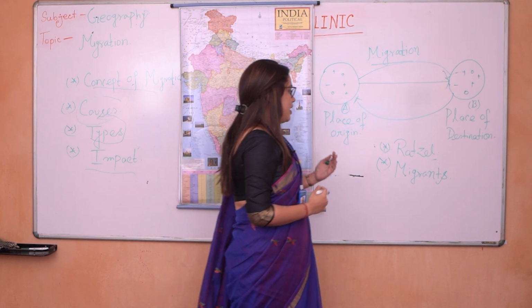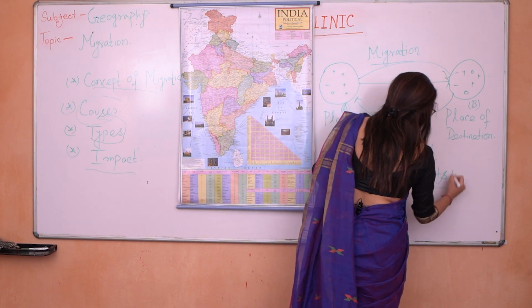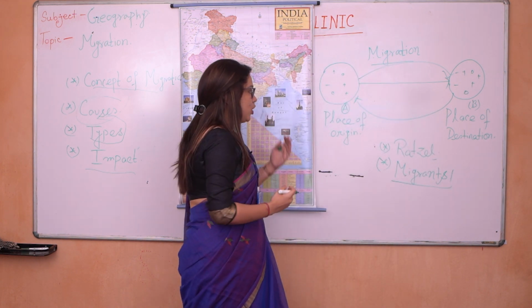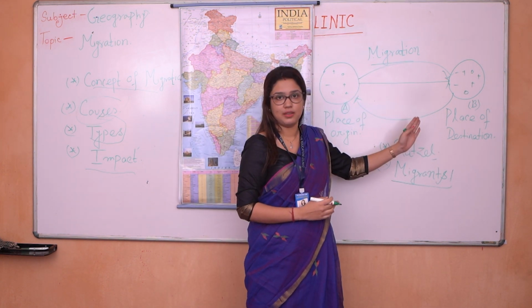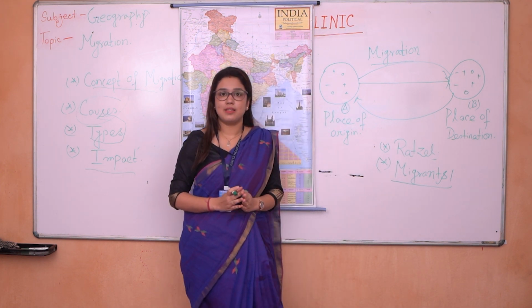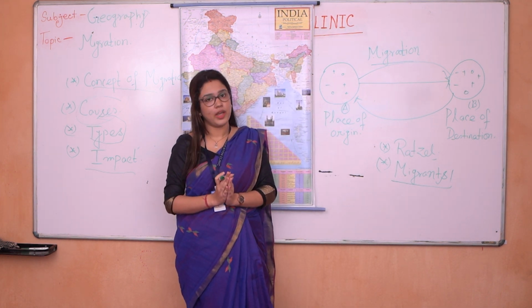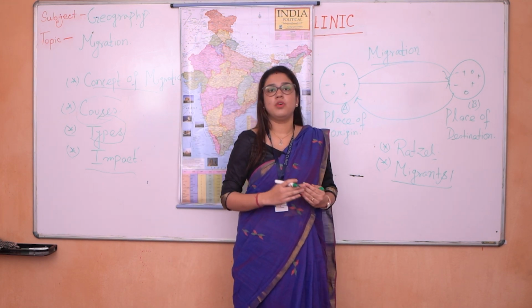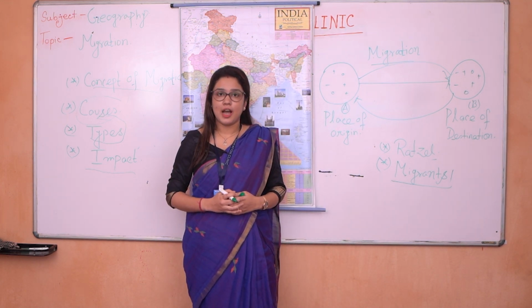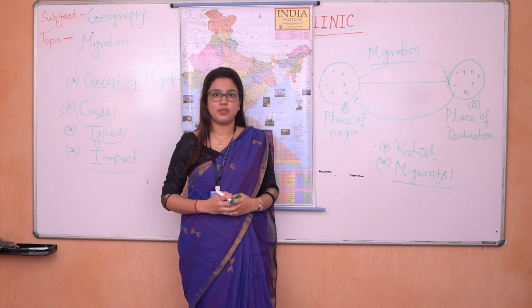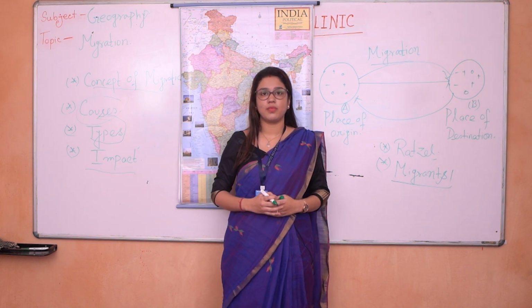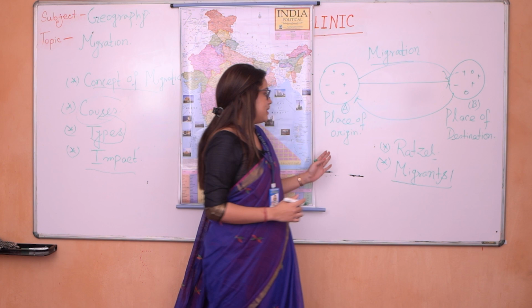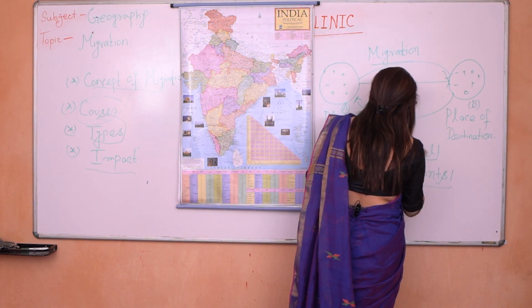And the next part is about the migrants. People who move from one place to another are known as the migrants. Next, you can see here a name, Ravenstein.